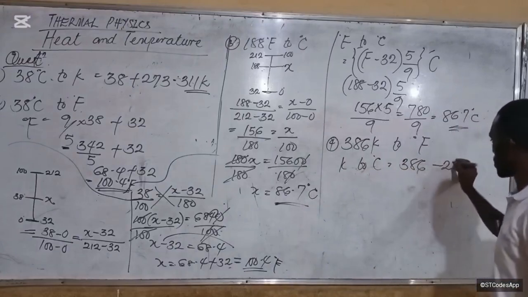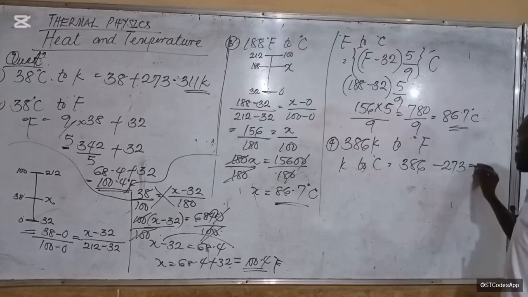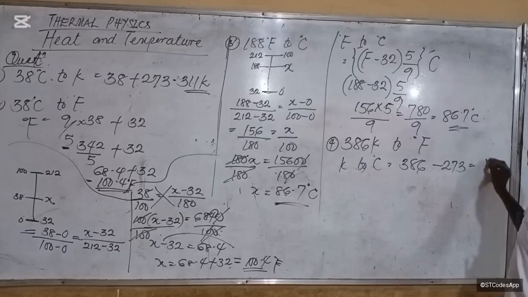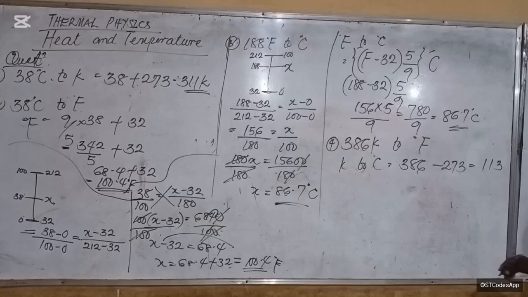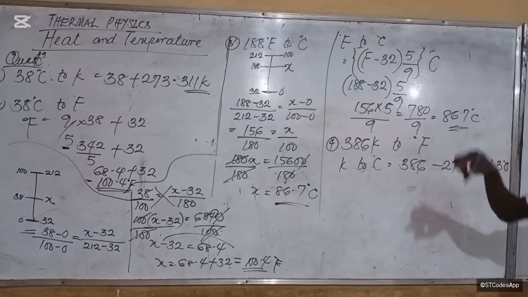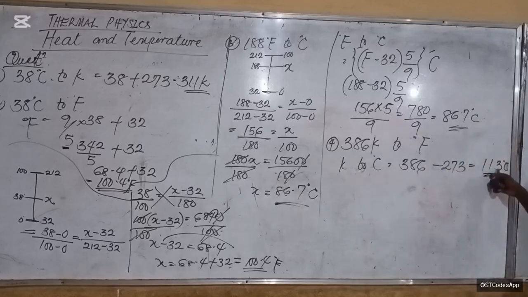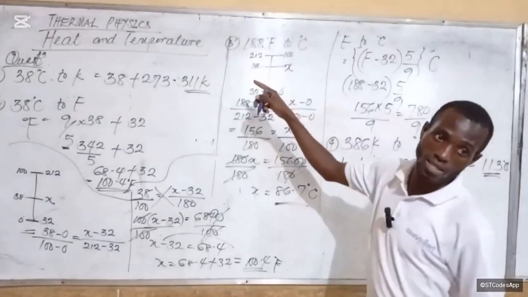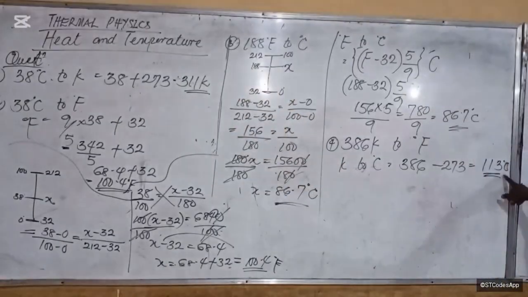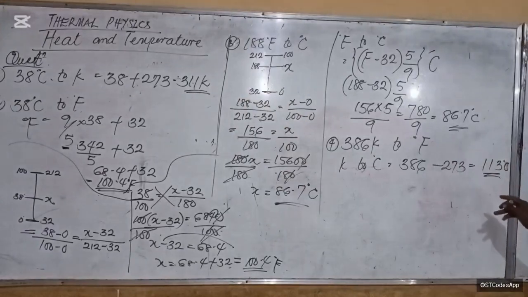386 minus 273. Do you understand now? Is equal to what? 113. Right? That's it. Degree Celsius. So you now convert this to Fahrenheit scale. Here, you are converting now to Fahrenheit. So the answer must be greater than what? 212, because this one is greater than the Celsius scale.